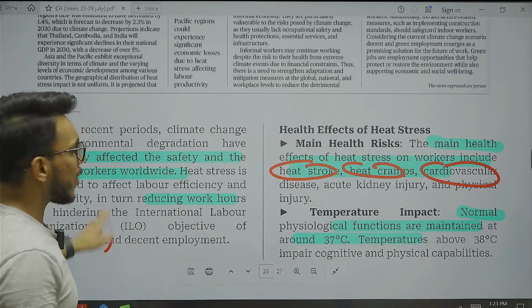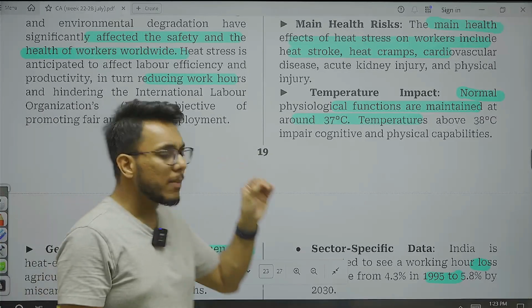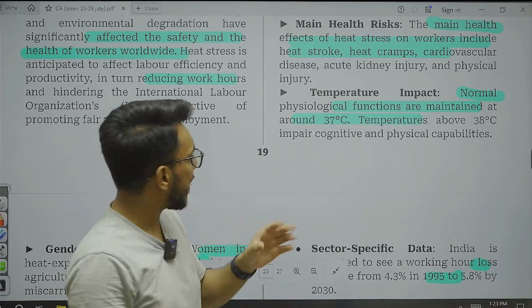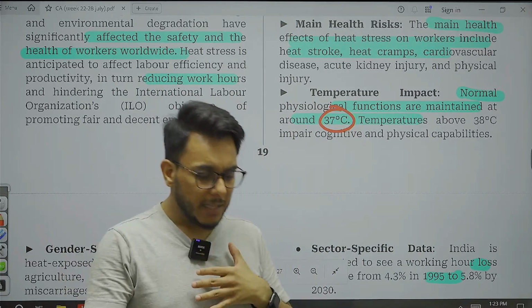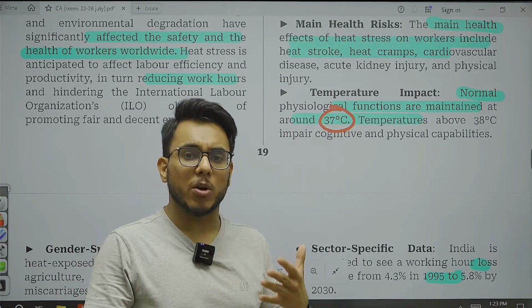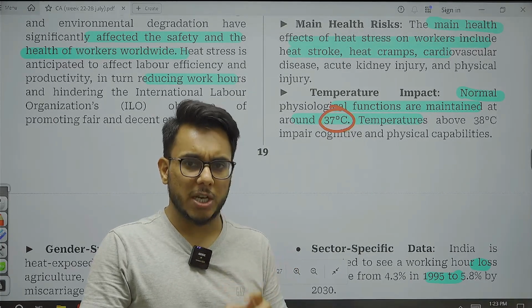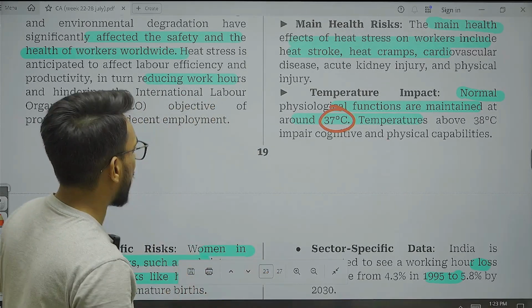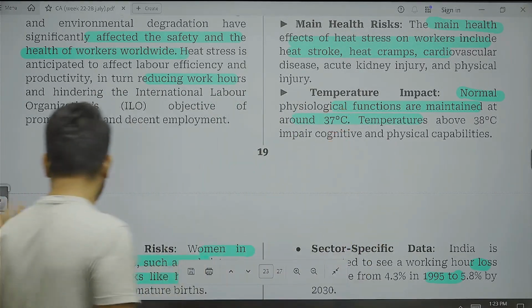When we talk about a human, normal physiological functions can be maintained at around 37 degrees Celsius. When the core body temperature goes beyond 37 degrees Celsius, a person cannot function normally; physiological functions are hindered. Beyond 38 degrees Celsius, the cognitive and physical capabilities of a person are hindered.